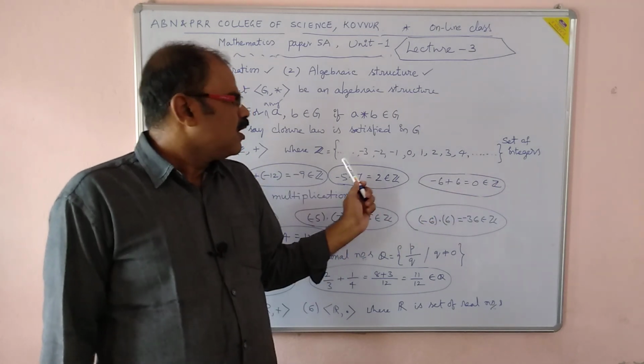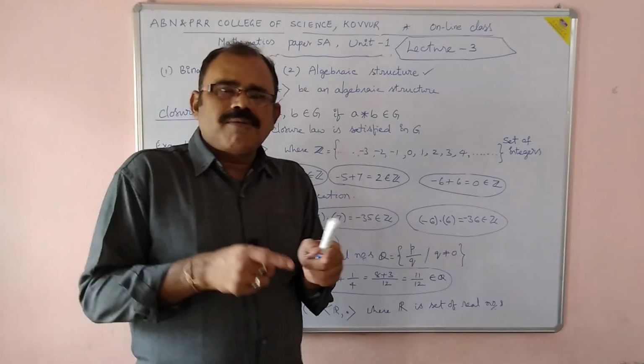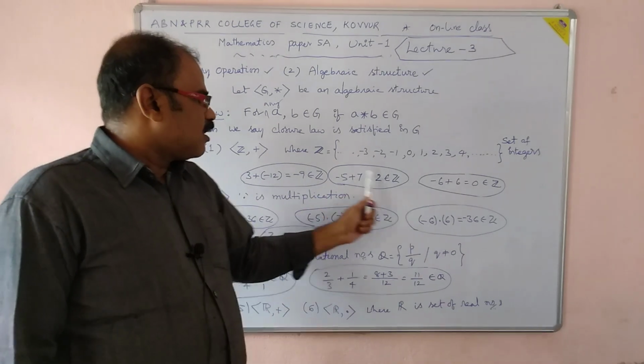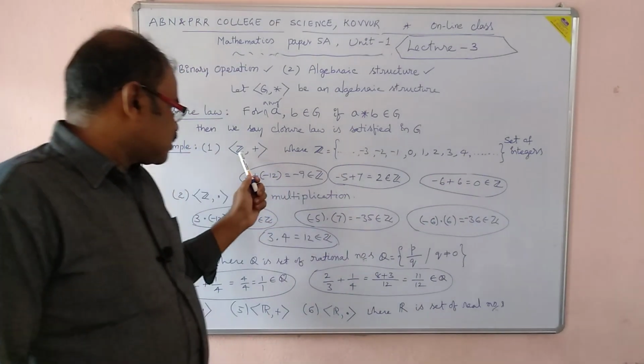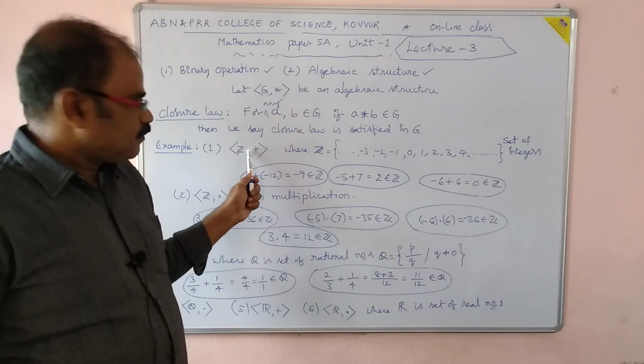So in this way you may pick up any two integers from Z, and performing the operation addition we will get all the elements that belong to Z. So we can say (Z, +) is satisfying closure law, right?